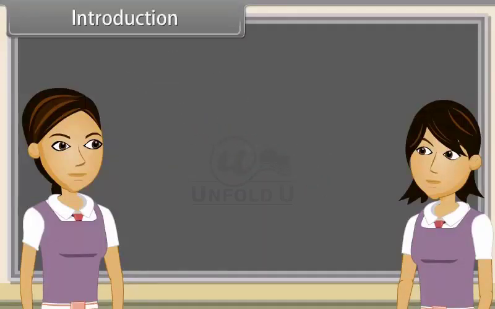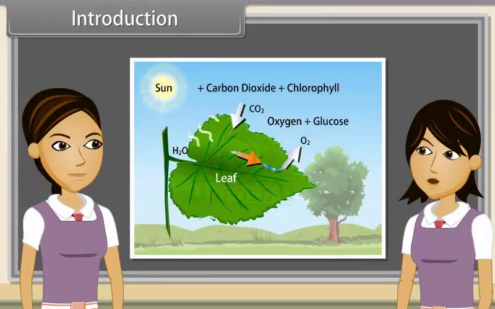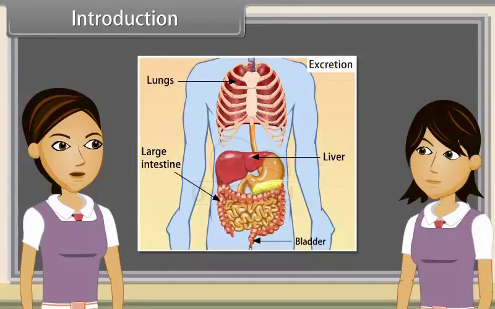Introduction. As we already know, gaseous wastes are removed by plants during photosynthesis and by animals during respiration. But liquid and solid wastes are still present in the body. So, the biological process involving the removal of these harmful metabolic wastes from the body is called excretion.